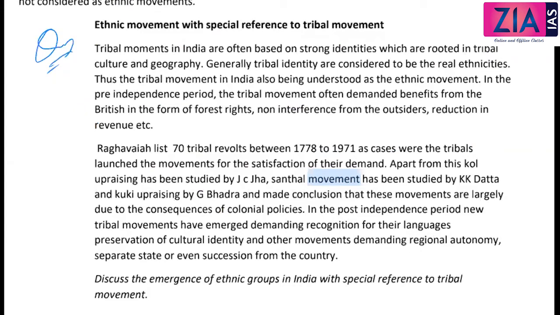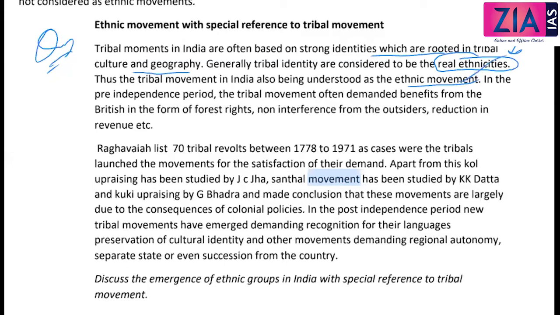Tribal movements in India are often based on strong identities rooted in tribal culture and geography. Generally, tribal identity is considered the real ethnicity. Thus, the tribal movement in India is also understood as an ethnic movement.